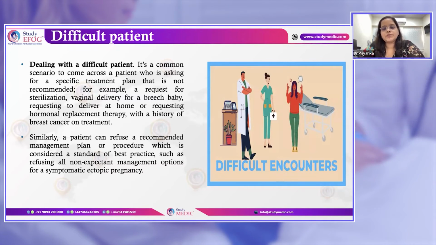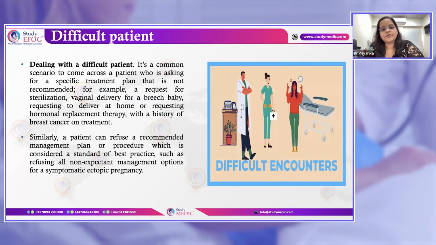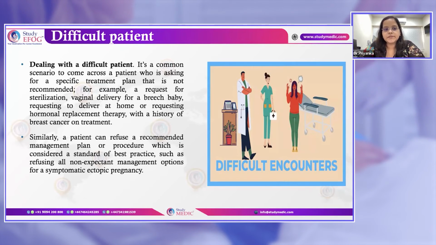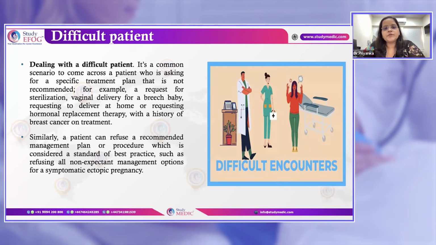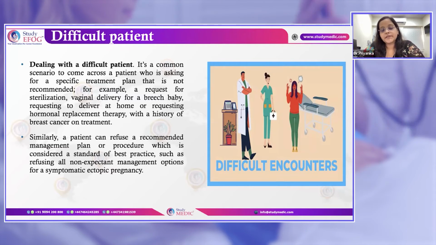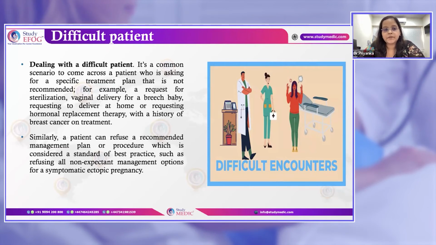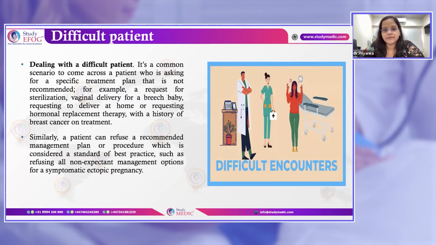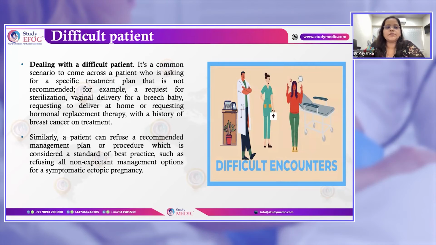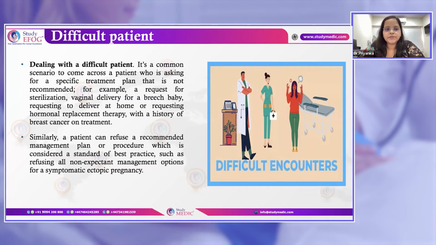So those who are adamant and ask for vaginal delivery is a station for handling a difficult patient. Also requests for home birth, and for hormone replacement therapy in those with a history of breast cancer. These are examples of stations where we deal with the difficult patient.